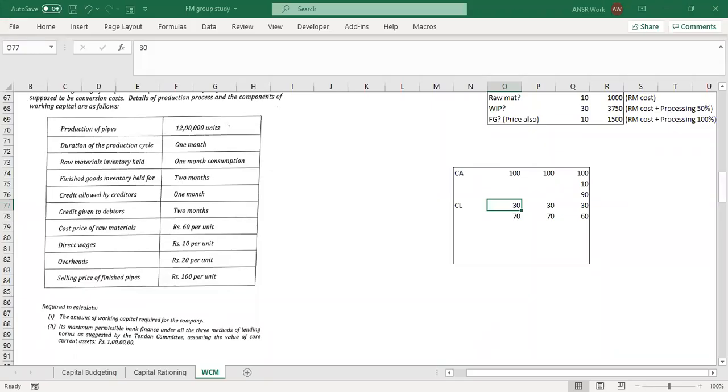All right. So I was at this small example, as I was saying. Let me repeat what I was saying. You are a company. You are coming to me for a working capital loan. I asked you for your balance sheet. I looked at it. I saw that your current assets is 100 rupees. Your current liabilities is 30 rupees. So your working capital is 70 rupees. You asked me for a 70 rupees loan.